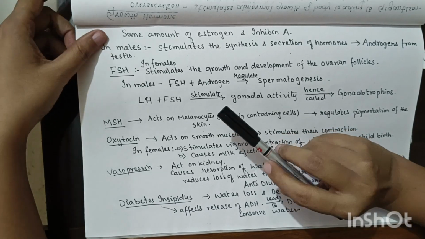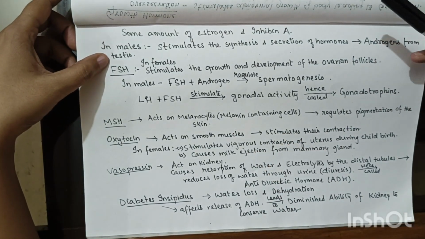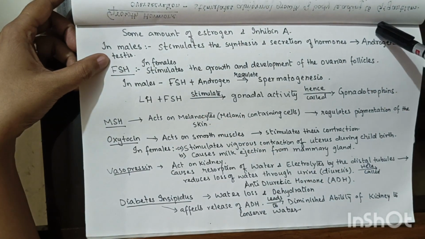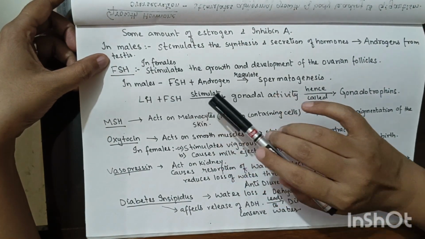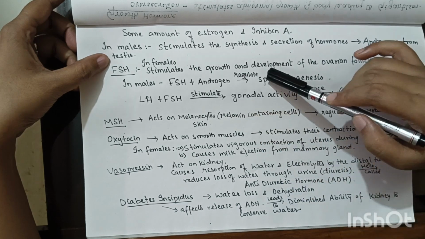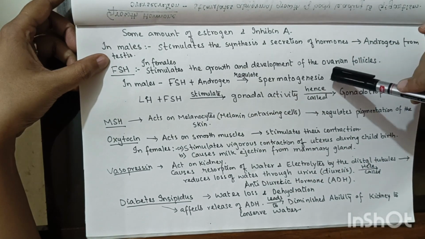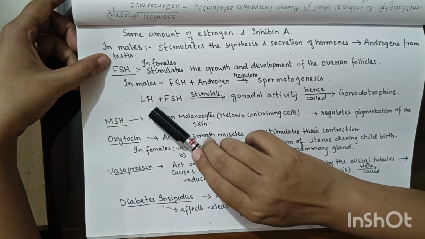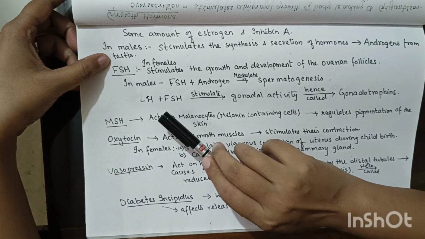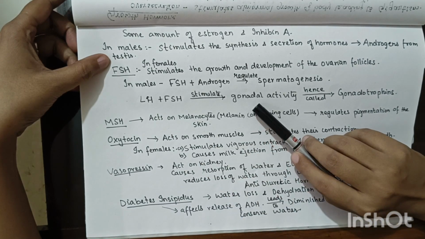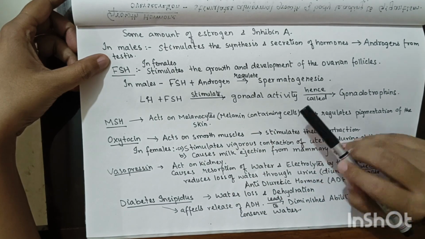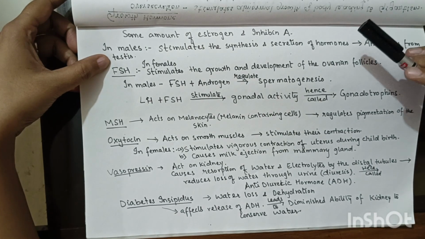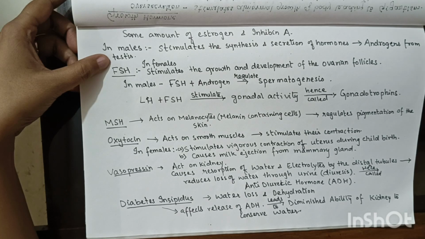Androgen, we saw that luteinizing hormone will cause the secretion of androgen from the testis. This androgen plus FSH will regulate spermatogenesis, that is the formation of sperms. And this luteinizing hormone and follicle stimulating hormone both have gonadal activity, and hence these are called gonadotrophins. These were the hormones of the pars distalis, that is the anterior pituitary.